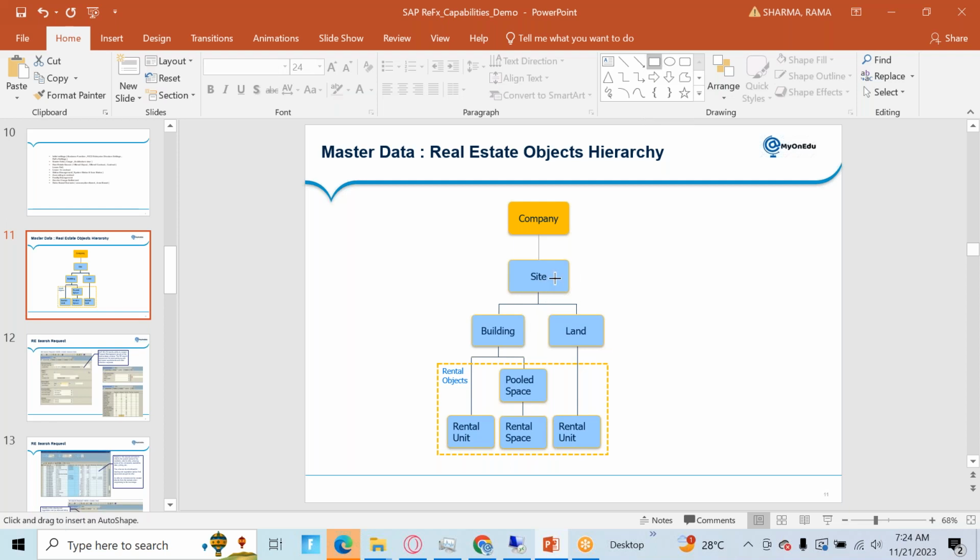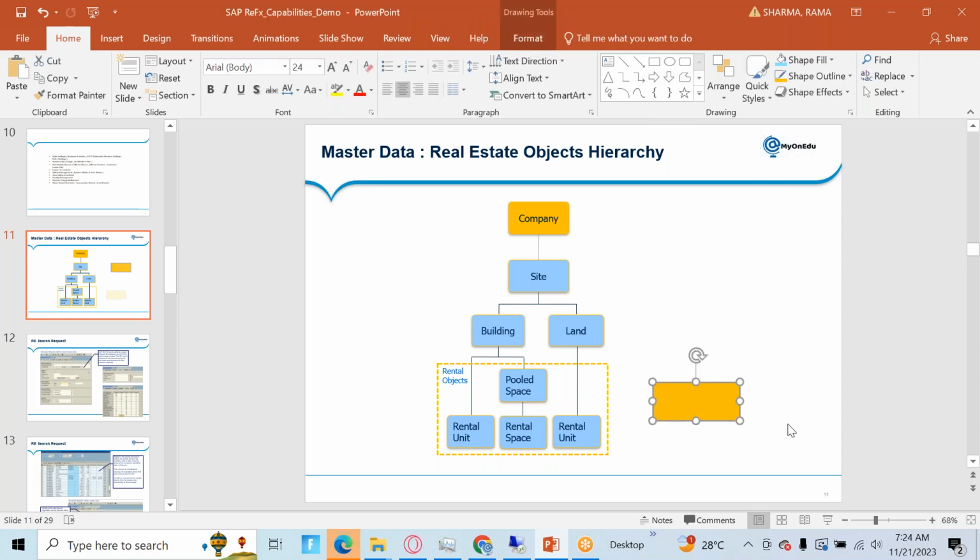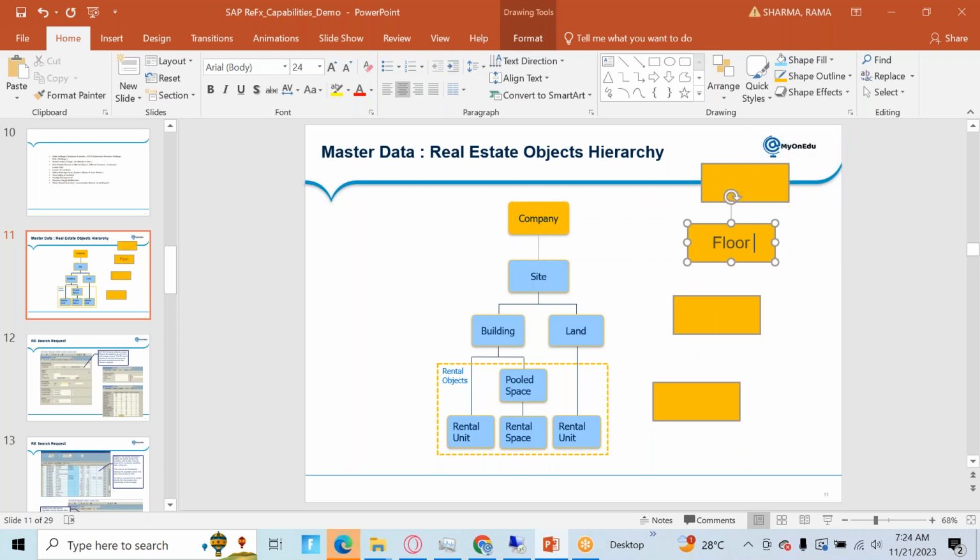So you can create a site, and then you can create a building. Then you can create a floor. Then you can create an apartment. So you have added the floor here. This kind of help we can get from the architecture view.